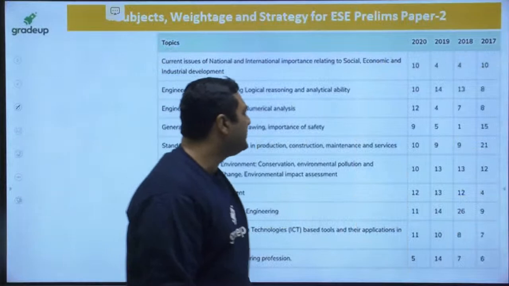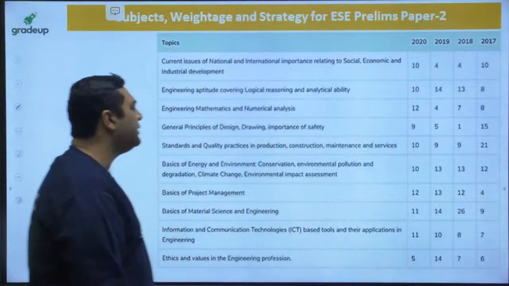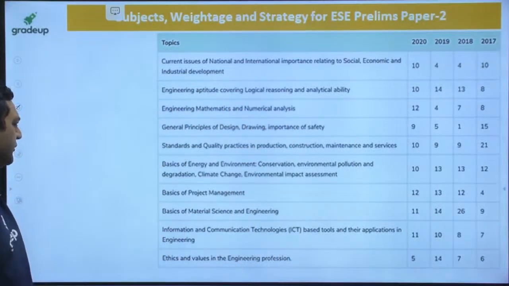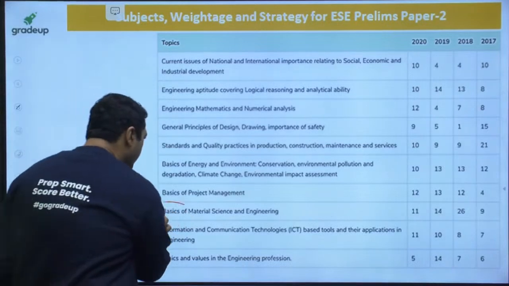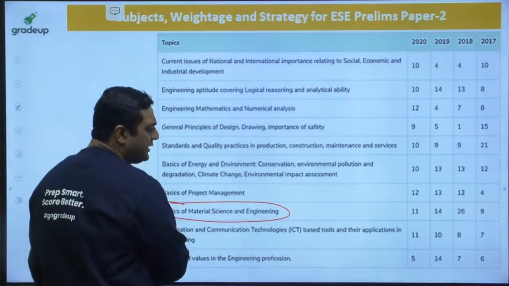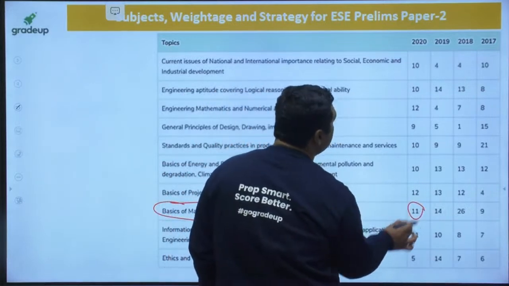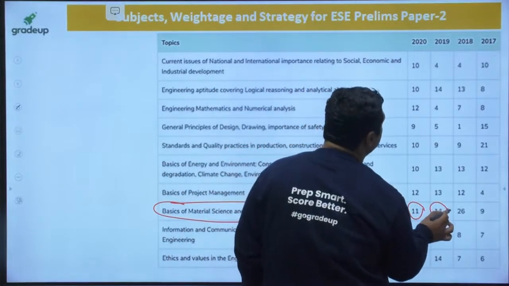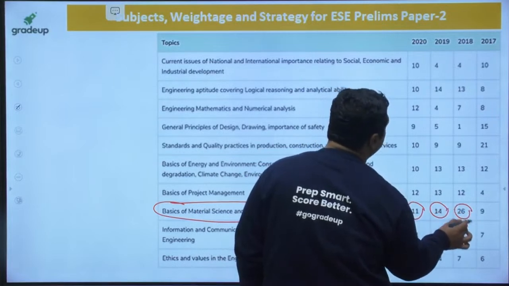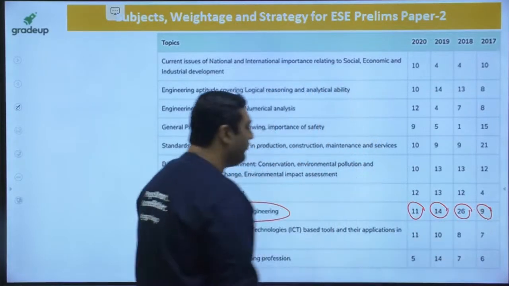Okay. So guys, this is a small slide where I am just showing you the weightages, and you can see the weightage of material science for ESE paper 1. These are the number of questions. 11 questions in 2020, 14 in 2019, 26 in 2018 and 9 in 2017.